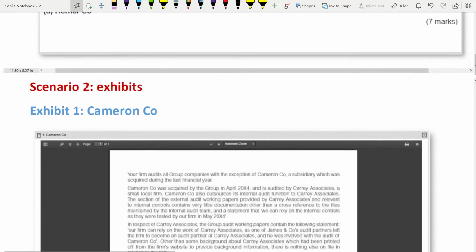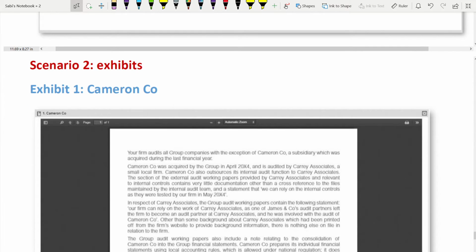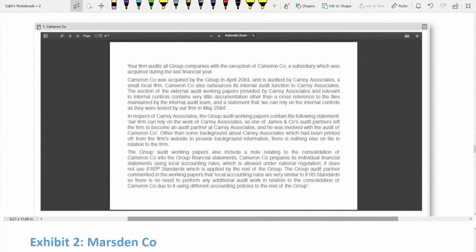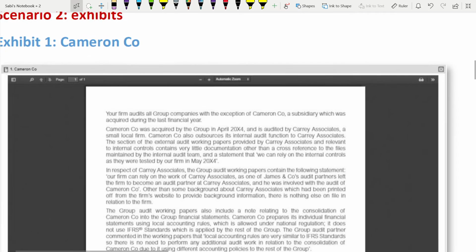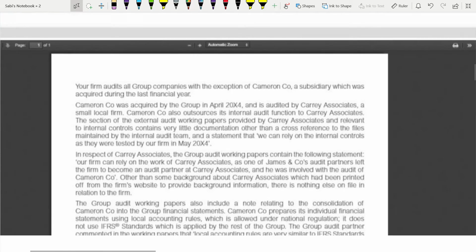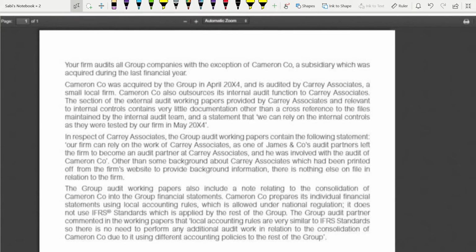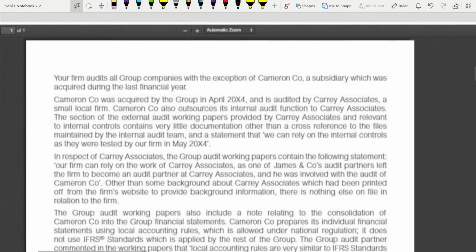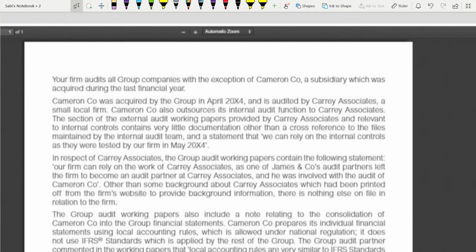Now let us go through the exhibits. Exhibit 1 is for Cameron Company, the first subsidiary. Each exhibit is for each company. Let's read first. It's a little bit blurred, I can understand, but I had no option.